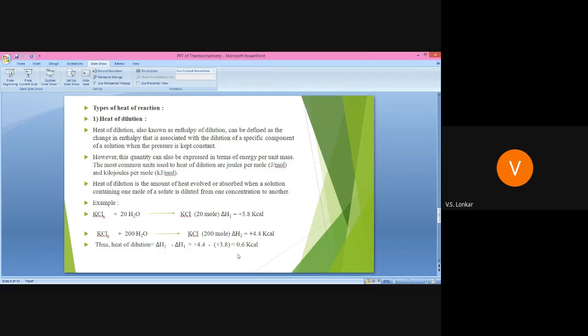Got it? Here 1 mole of solute is diluted from one concentration to another concentration, and that is known as the heat of dilution.